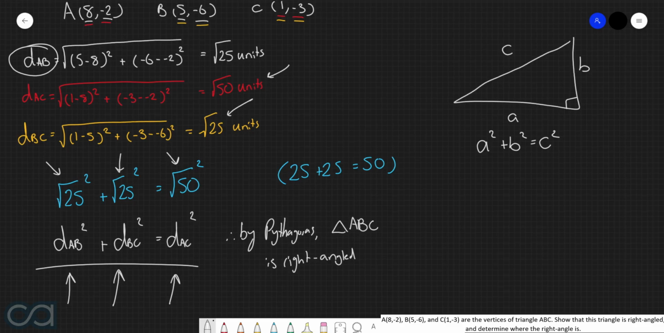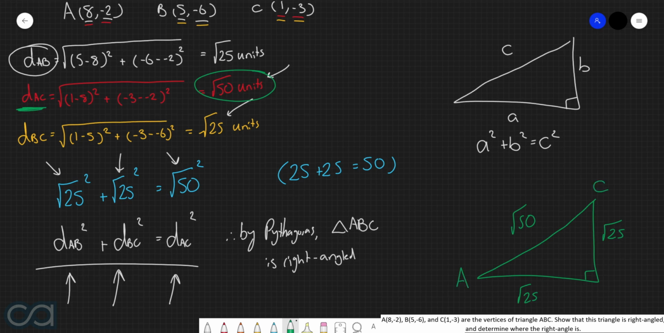Now we need to determine where the right angle actually occurs. Because if I just quickly draw up a separate right-angled triangle over here, we know that the longest of the 3 side lengths is this one here, so root 50, and the other two are root 25 units. And we know that the root 50 connects points A and C. So if I say that this one here is A, this one here is C, then this point here must be B, which therefore tells us that the right angle occurs at vertex B.